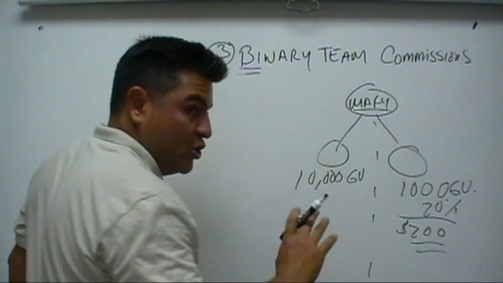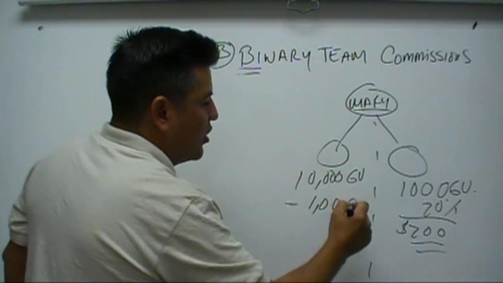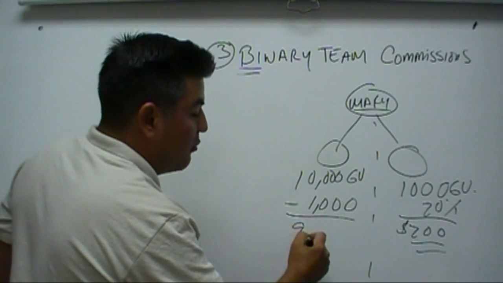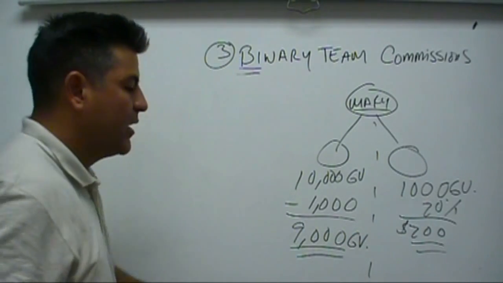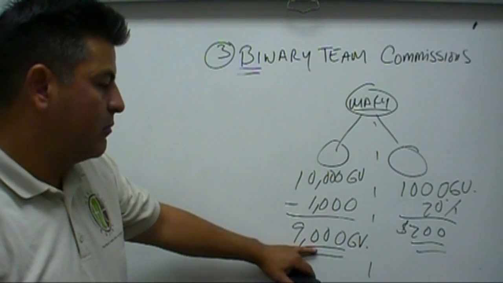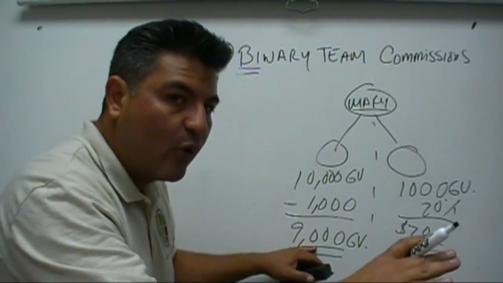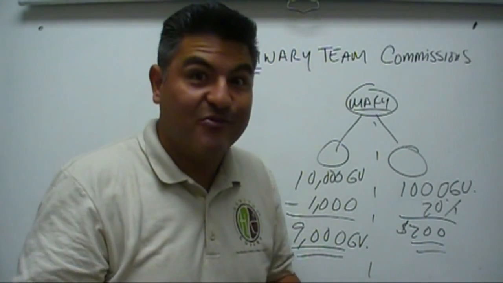Because this volume was used, you have to reduce it. You have to reduce your qualified leg by 1,000 as well. So your remainder is 9,000 of GV. This volume will be carried forward for the following week. Okay? Which is great.